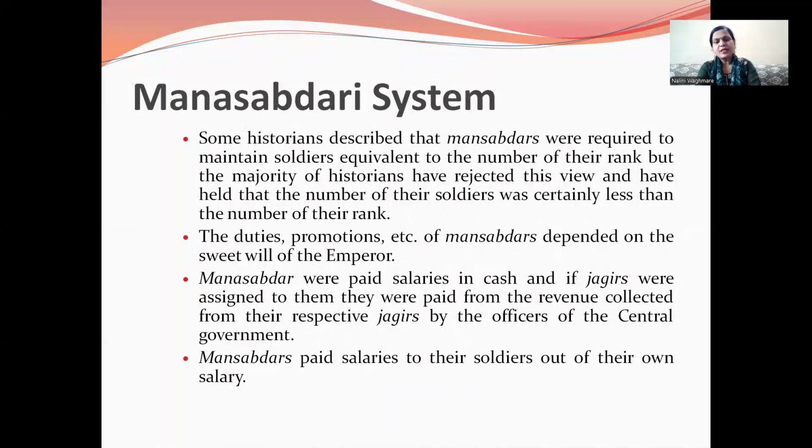Mansabdars were paid salary in cash, and if jagirs were assigned to them, they were paid from the revenue collected from their respective jagirs by the officers of the central government. Mansabdars paid salaries to their soldiers out of their own salary.